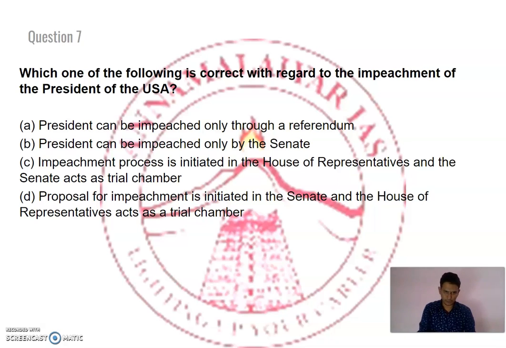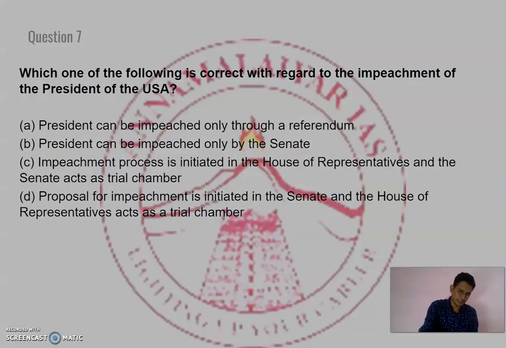The impeachment process is initiated by the House of Representatives and the Senate acts as trial chamber. The proposal of impeachment is initiated in the Senate and the House of Representatives act as the trial chamber. So this is wrong. Points A, B and D are wrong.